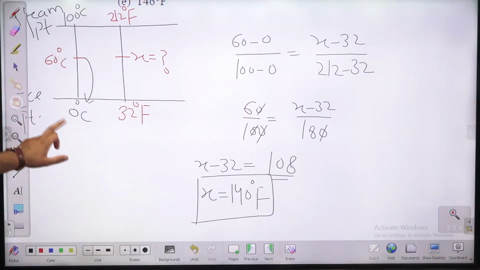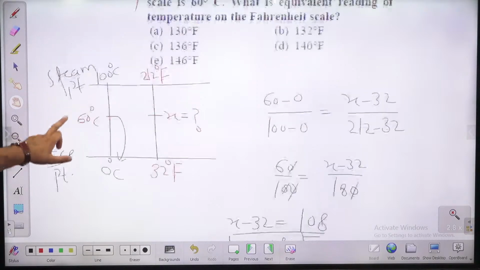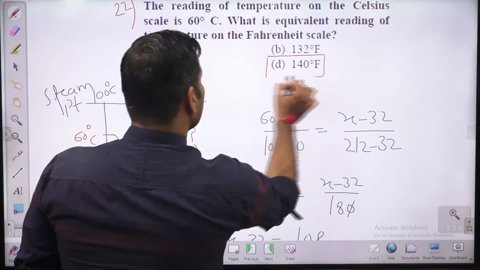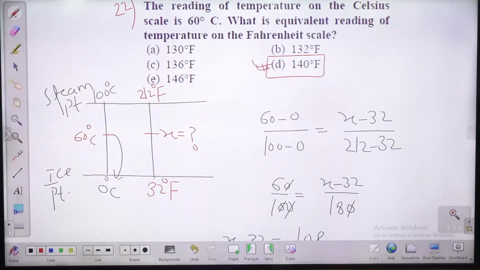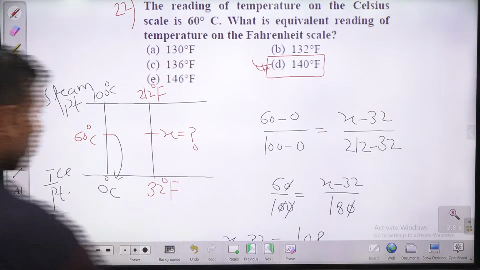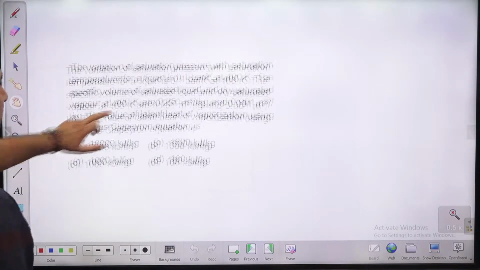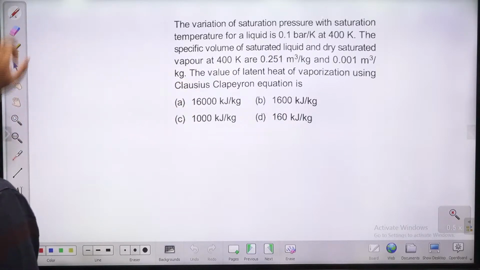चलिए, very good. 140 degree Fahrenheit. So answer क्या हो जाएगा? Yes, D is the right answer, guys. D is the right answer for this question. Very good, guys. चलिए, let us move to next question. Question number 23.